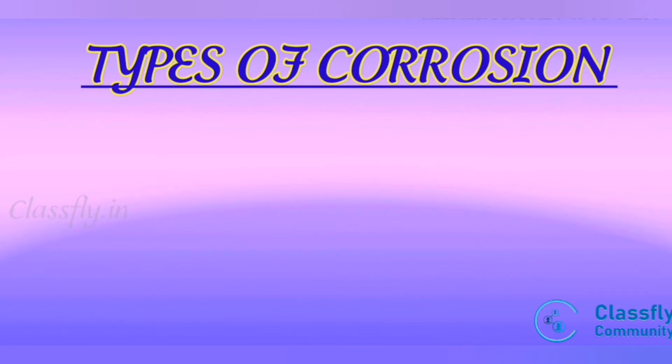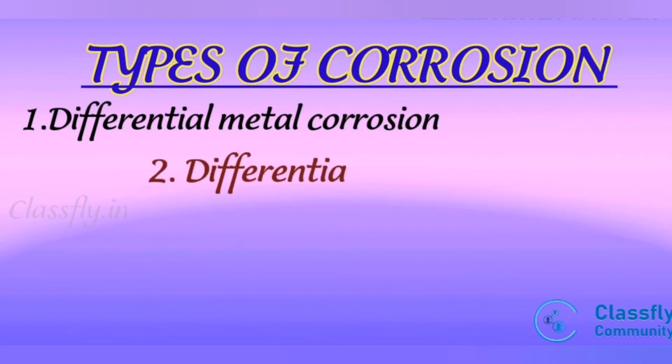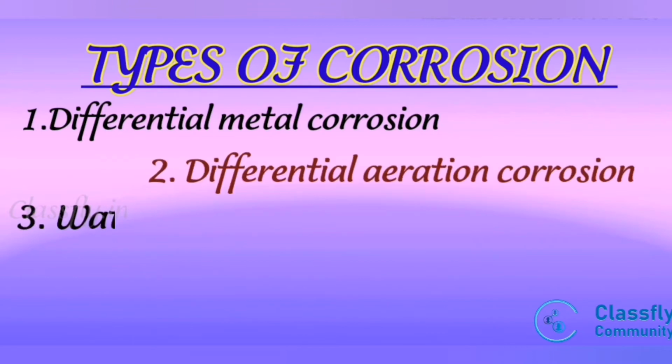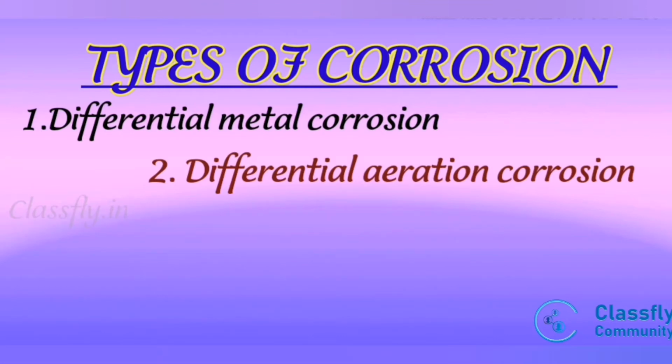Next, we move on to the second category of types of corrosion. It involves: first, differential metal corrosion; second, differential aeration corrosion; third, water line corrosion; fourth, pitting corrosion; and last, stress corrosion.